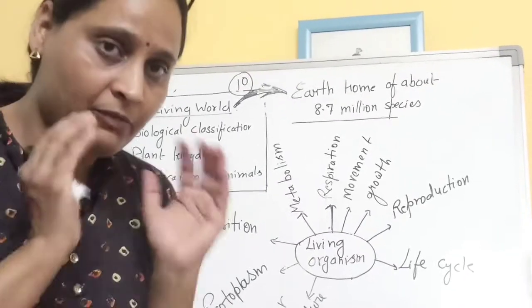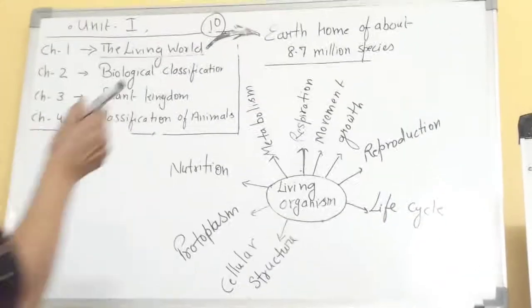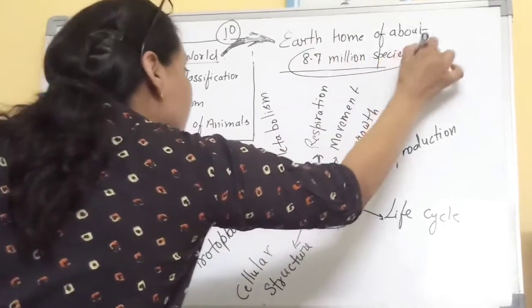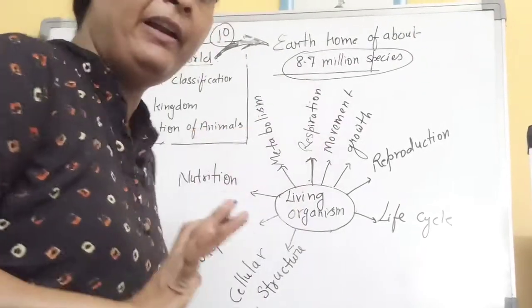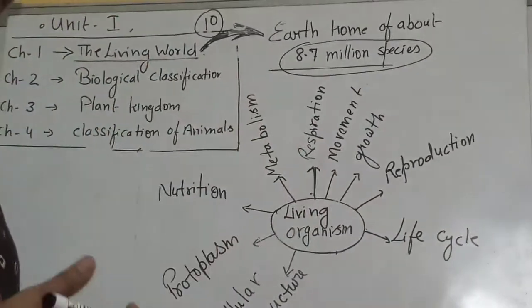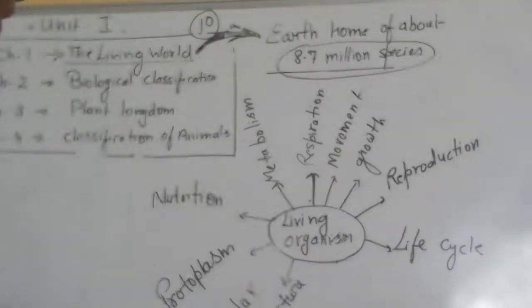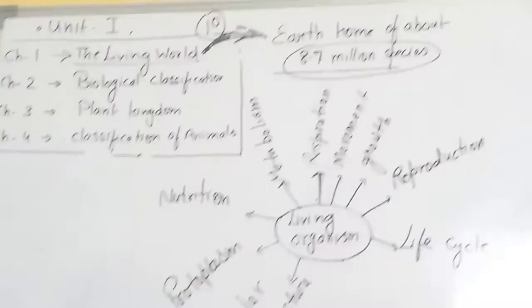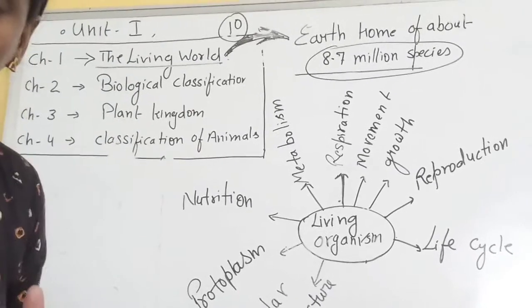So students, just see, our earth is a big home for approximately 8.7 million species, types of species on our earth. This is an estimate, and discovery is still going on. Just imagine, this small home of our earth has 8.7 million species which are living. So this earth has so many living organisms, but first we have to understand what is living.